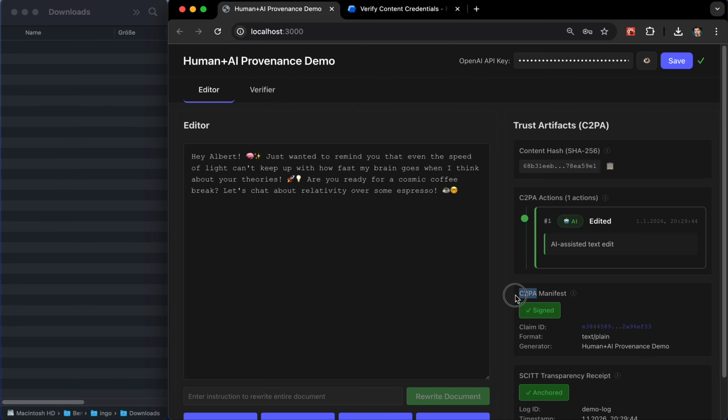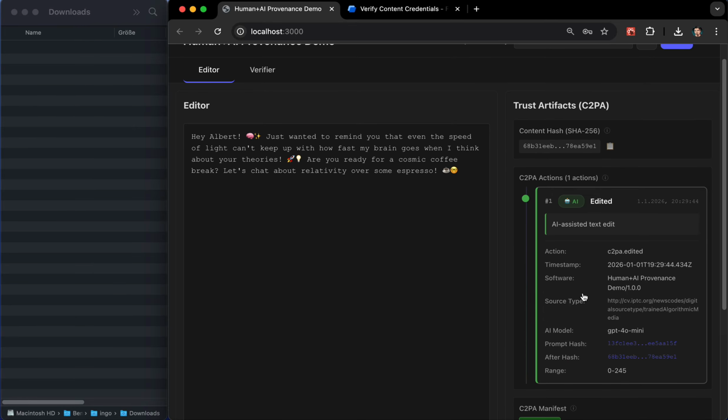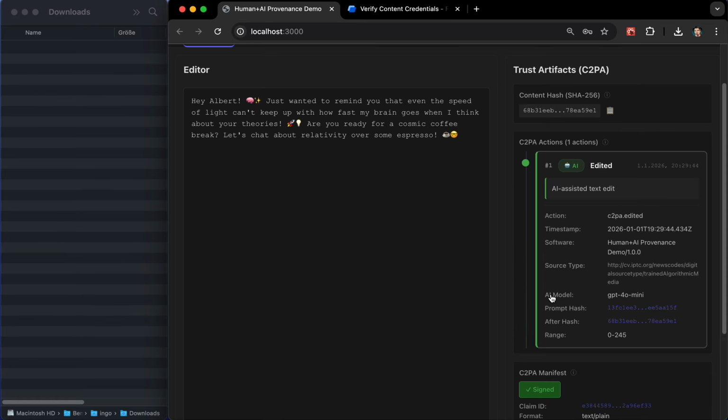This is the standard that we are using, and it's signed by the system itself. There's a key for signing those C2PA manifests that makes sure this system is actually allowed to do it. And we also store C2PA actions, which is the identification of which content was created or edited by whom. And in this case, it's the AI model GPT-4o Mini, but could be anything else.